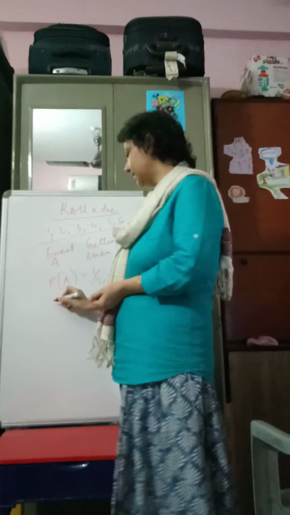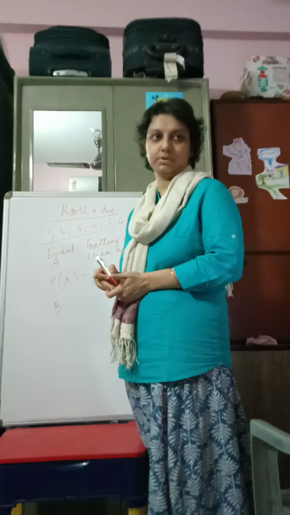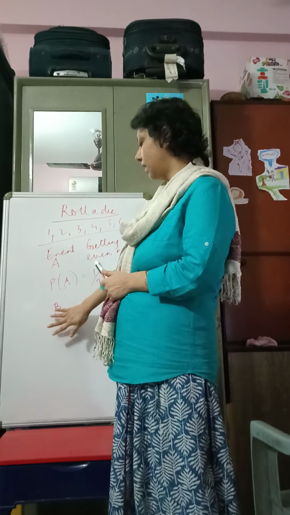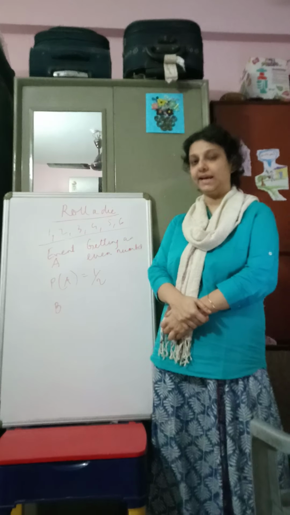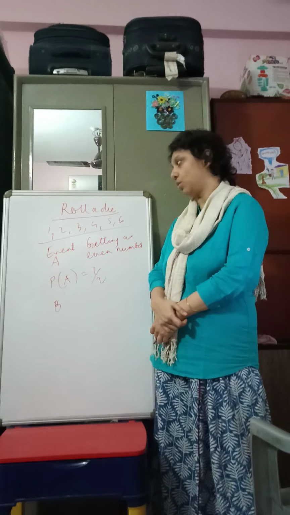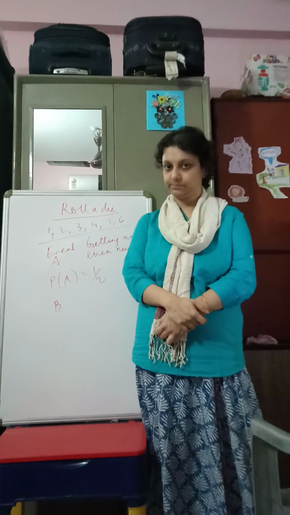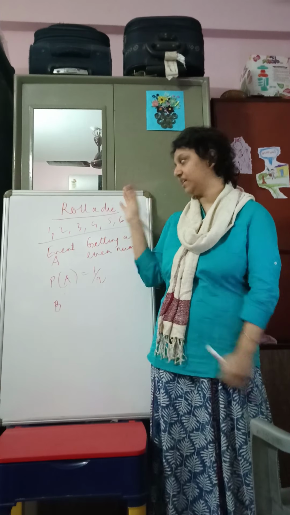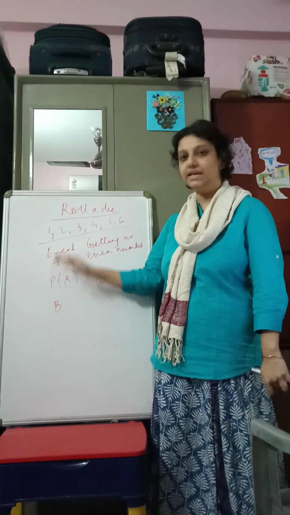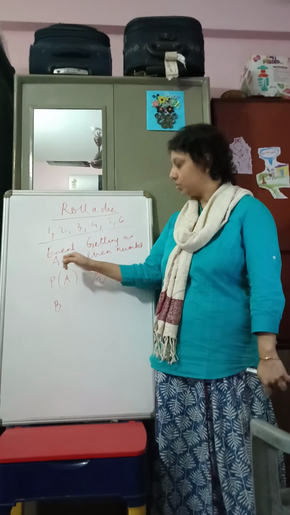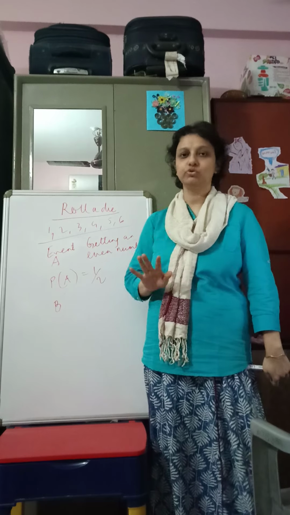Now suppose B is the event that you get an odd number. A and B are mutually exclusive, because you cannot simultaneously get an even number and an odd number when you roll a die once, which is your experiment. Your experiment being rolling a die, you cannot get A and B simultaneously happening. So A and B are known as mutually exclusive.